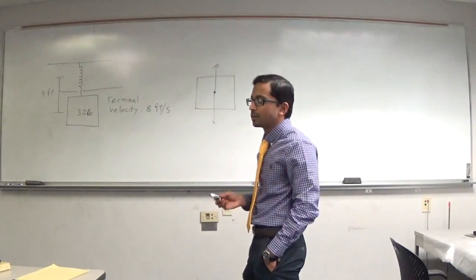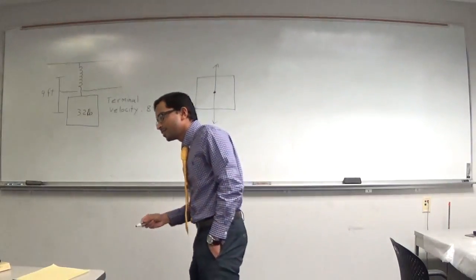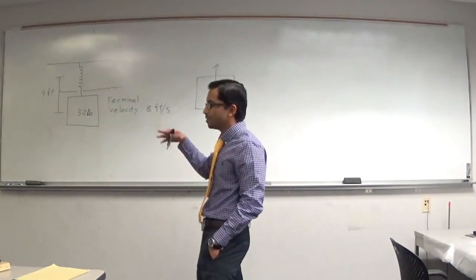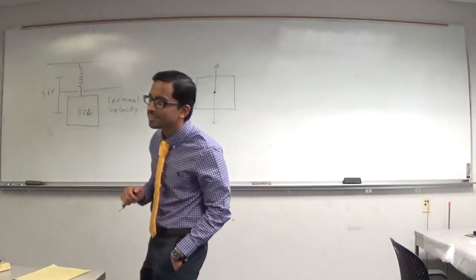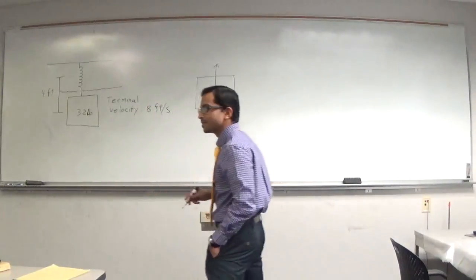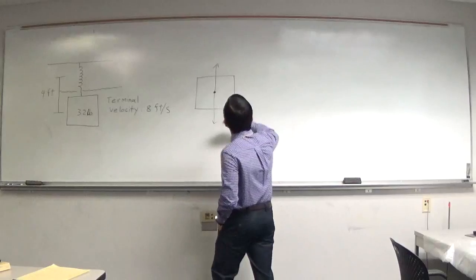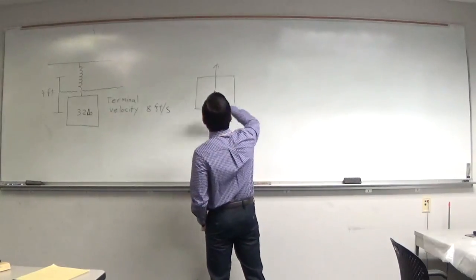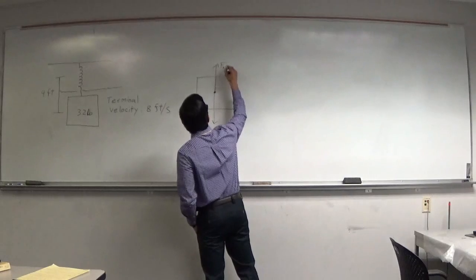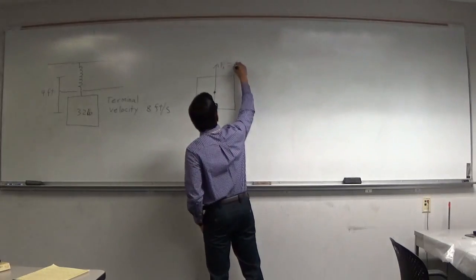You can usually write it as kx. It's a linear spring, that's important. So let's call it Fs, so that we can write it as kx.